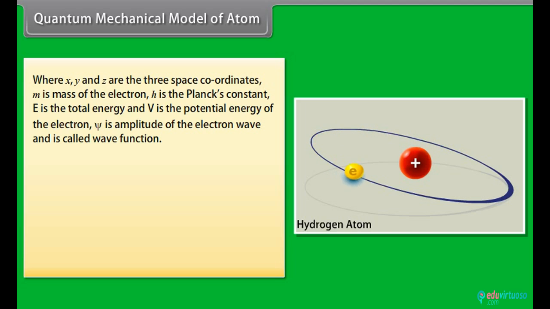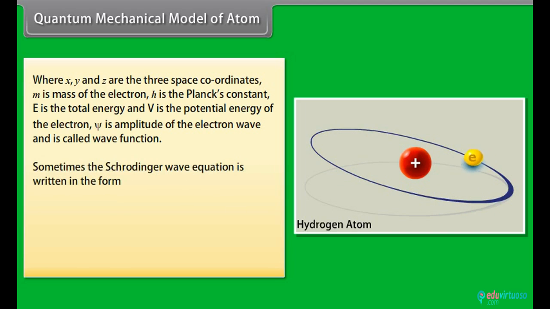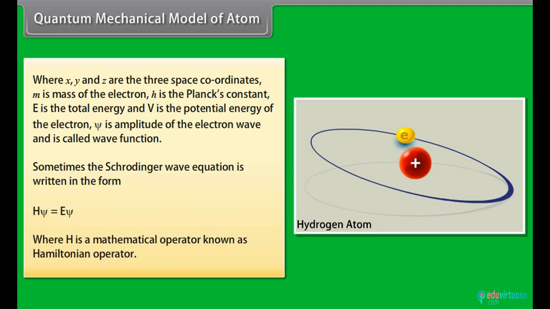Psi is the amplitude of the electron wave and is called the wave function. Sometimes the Schrodinger wave equation is written in the form H psi equals E psi, where H is a mathematical operator known as the Hamiltonian operator.